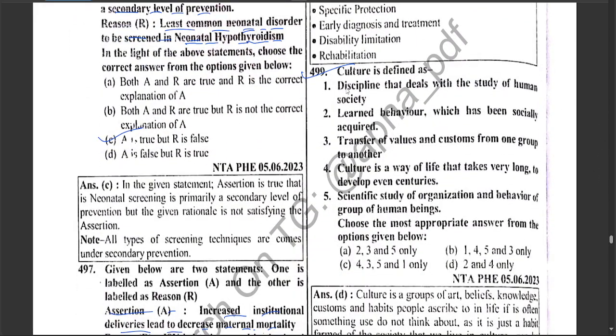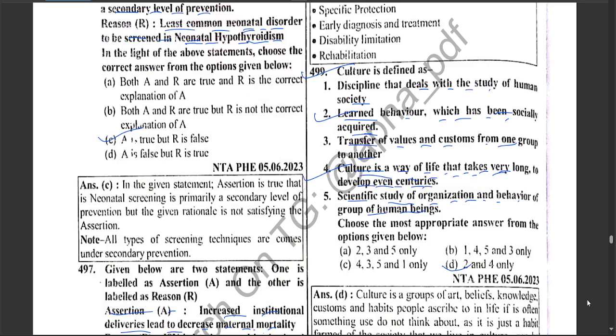Culture is defined as a discipline that deals with the study of human society, learned behavior which has been socially acquired, transfer of values and custom from one group to another. Culture is a way of life that takes very long to develop. Even countries, scientific study of organization and behavior of group of human beings. Hence, second and fourth are correct: learned behavior which can be socially acquired, and culture is a way of life that takes very long to develop.